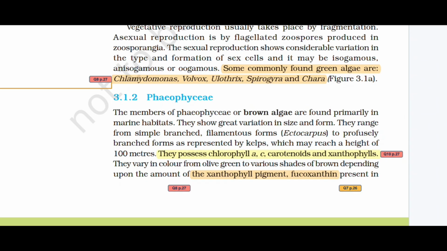They possess chlorophyll a, c, carotenoids, and xanthophylls. They vary in color from olive green to various shades of brown depending on the amount of the xanthophyll pigment fucoxanthin present in them.